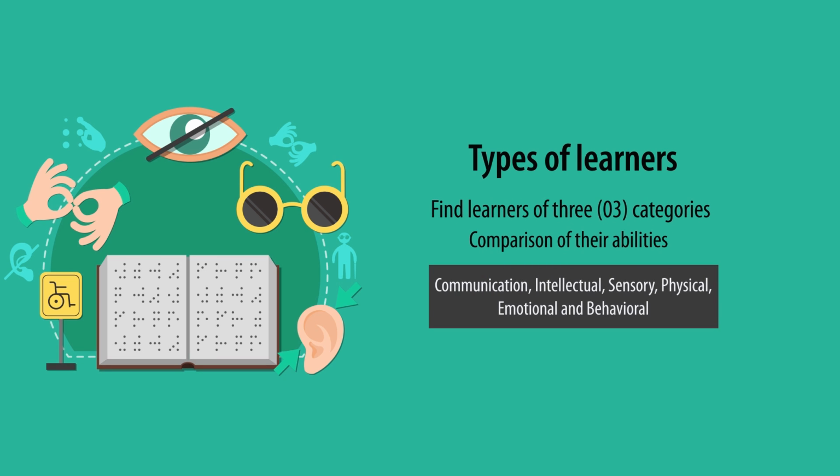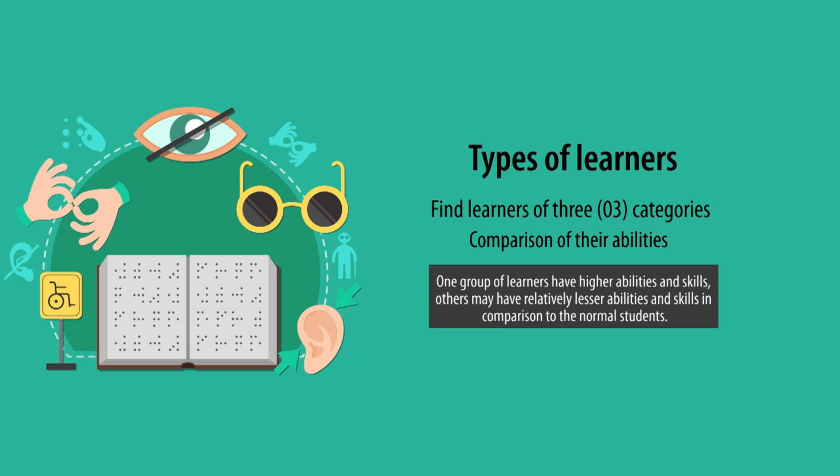These ability areas are communication abilities, intellectual abilities, sensory abilities, physical abilities, emotional abilities, and behavioral abilities. One group of learners have higher ability and skill than others, while some may have relatively lesser abilities and skills in comparison to the normal students.